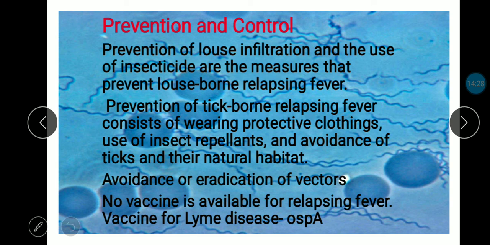Hence prevention and control with medical treatment is most important, and avoidance of places where the possibility of infection is more, cleanliness as well as use of insecticides is also helpful.